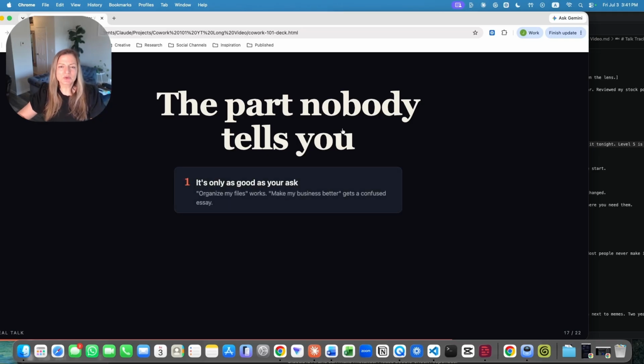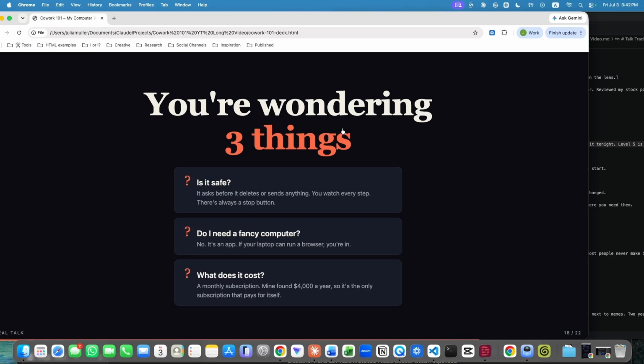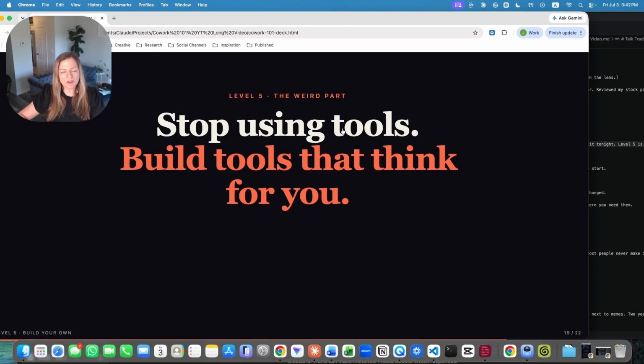And it works. It's proven. And the algorithms all pick up on you. I guess people stick around longer to find out what that part is. You're wondering 3 things. Okay, so the unspoken question, a very good one. It's asking the question that the viewer is thinking. Stop using tools. So it's always good to end with a CTA. Stop using tools. Build tools that think for you.